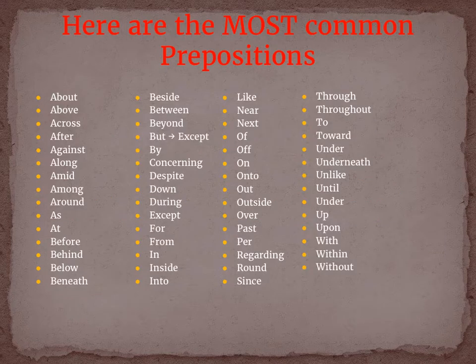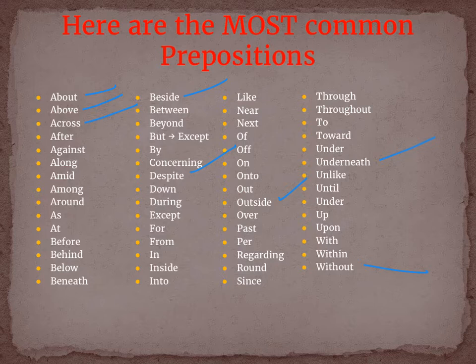Here is a list of the most common prepositions. Notice that I said most common. That does not mean all. If you think of a prepositional phrase, think of beginning a phrase with one of these words and ending with an object, a noun, or a pronoun. For example, I might say, about my mom, above the clouds, across the street, beside the table, despite my flaws, outside the circle, underneath the blanket, without my friends.